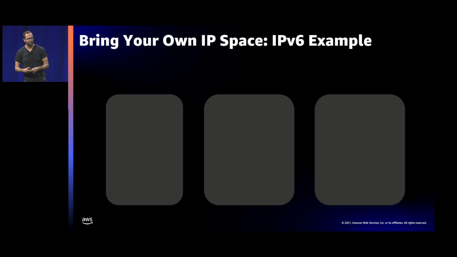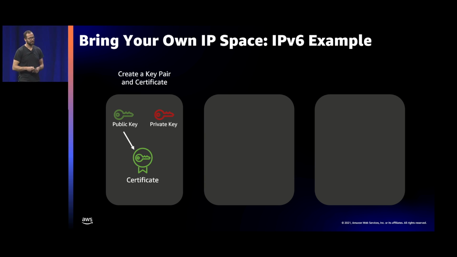Okay, let's talk about bringing your own address space. Say you have an IPv6 range that you want to bring into AWS and use it in IPAM. What would you need to do? The first thing you need to do, and that is done outside of IPAM, on your own infrastructure, is create a public and private key pair, and then create a certificate.